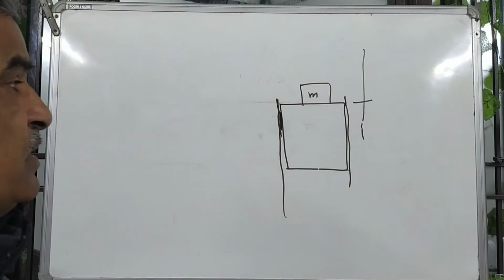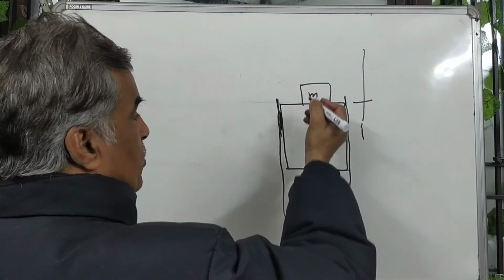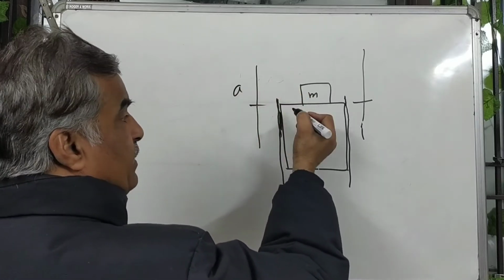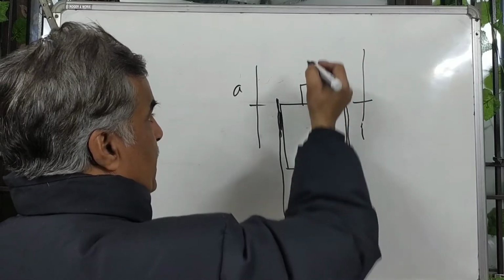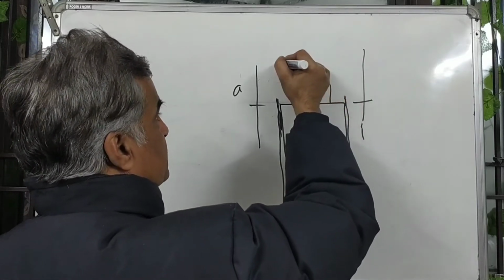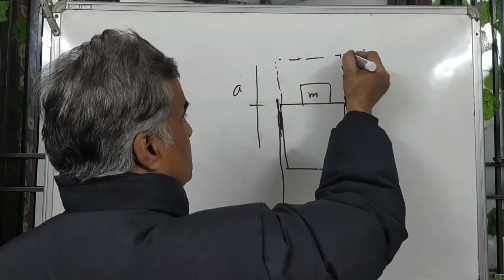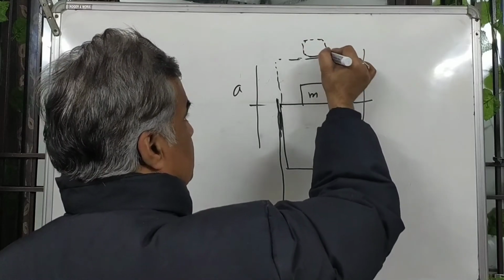This is the question. So practically this is oscillating, let its amplitude be A, and the piston is reaching this point, and this mass m is over here.